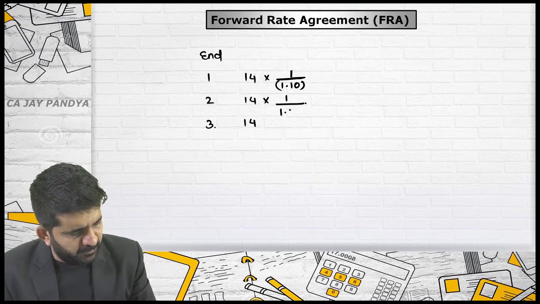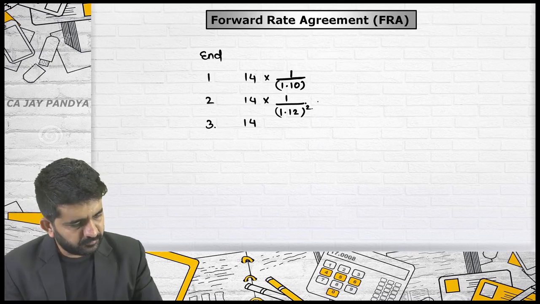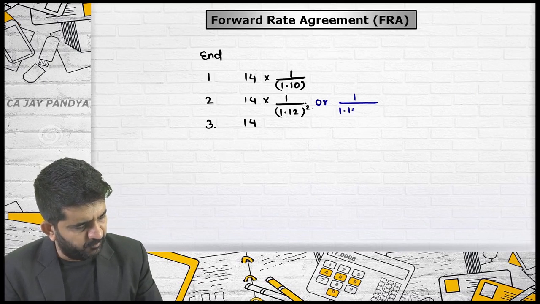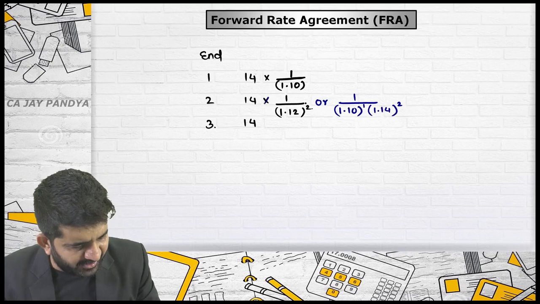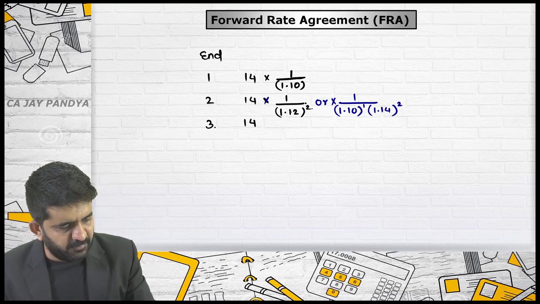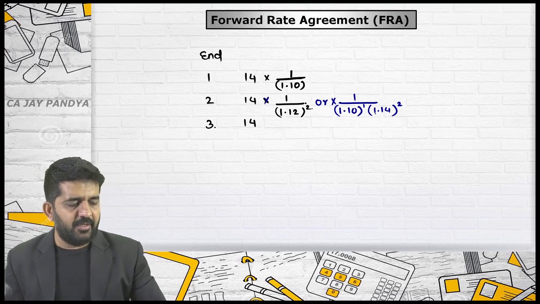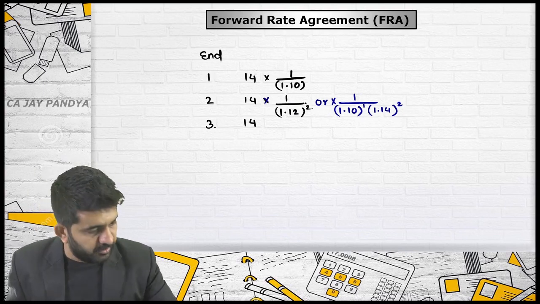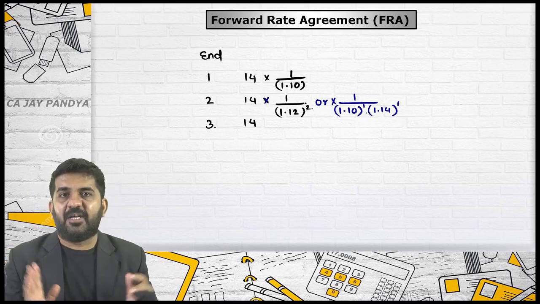So I can do 1.12 raised to 2, or 1.10 raised to 1 and 1.14 raised to 2. My question is, what thing should I multiply over here? Either 1.12 raised to 2 or 1 divided by 1.10 and multiplied by 1.14 raised to 1, not raised to 2. This is two factors multiplied.